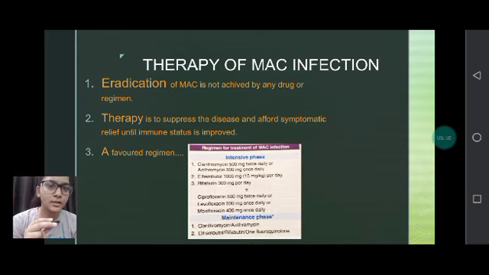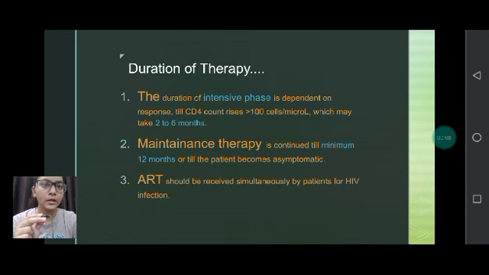The favored regimen in this is again 3 drugs in the intensive phase and 2 drugs in the maintenance phase. The intensive phase contains clarithromycin or azithromycin, ethambutol, and rifampicin, and the maintenance phase contains clarithromycin or azithromycin, ethambutol or rifampicin, or a fluoroquinolone. Now, duration of therapy. The duration of the intensive phase depends on response, till the CD4 count rises to more than 100 cells per microliter.